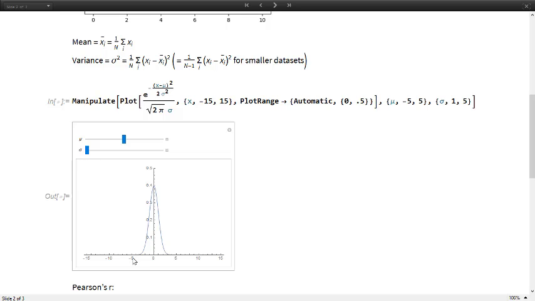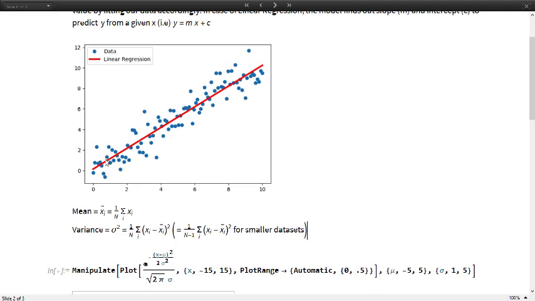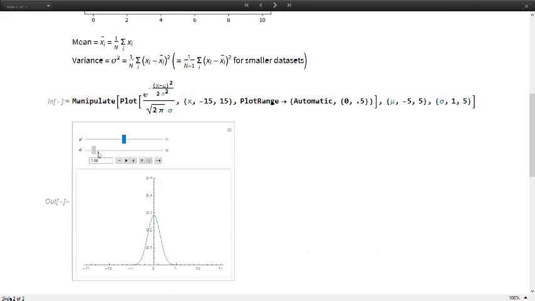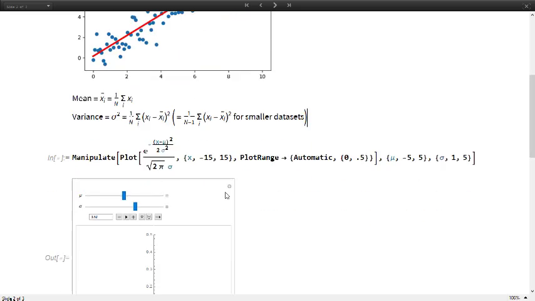If our variance is pretty small, like in this case it's 1, we have a sharply spiked curve about a mean, which corresponds to all the data points being closely tucked within this line. But if you have larger values of variance, you can see that the pattern tends to be more and more flat, and that corresponds to these points being distributed farther away from the mean. So that quantifies the variance.